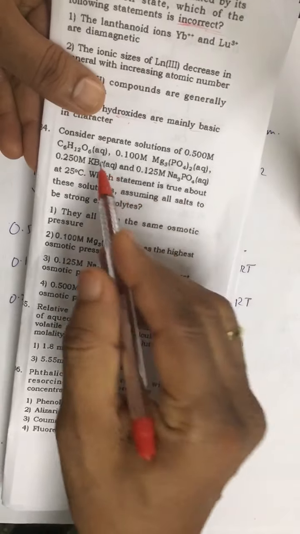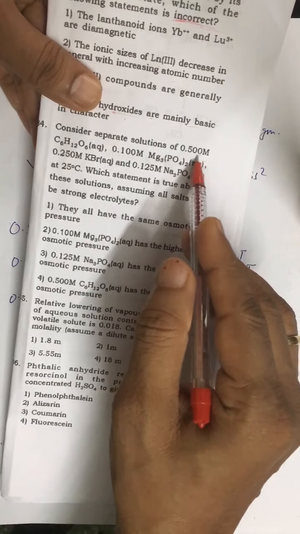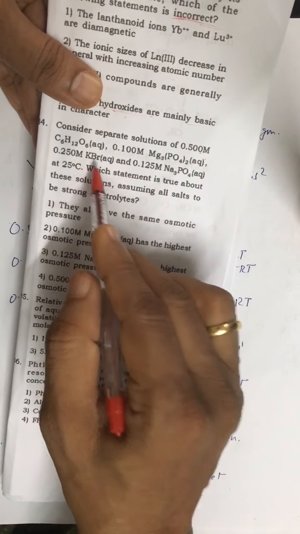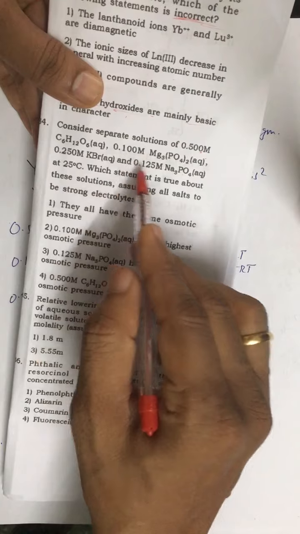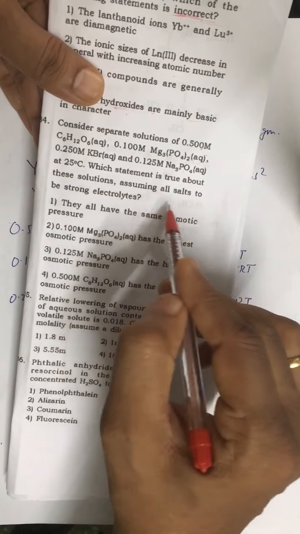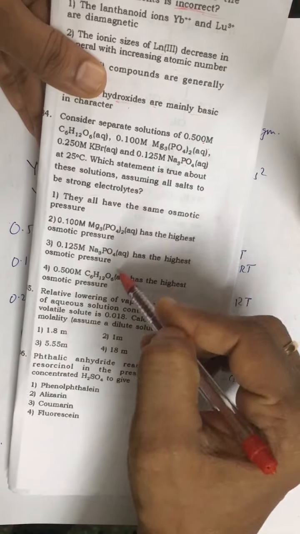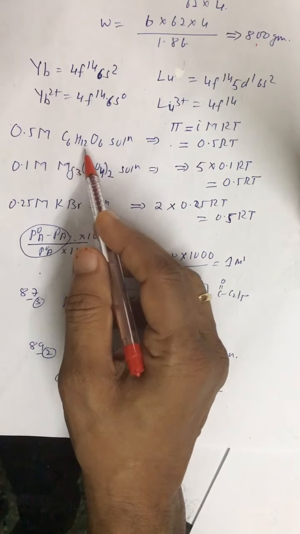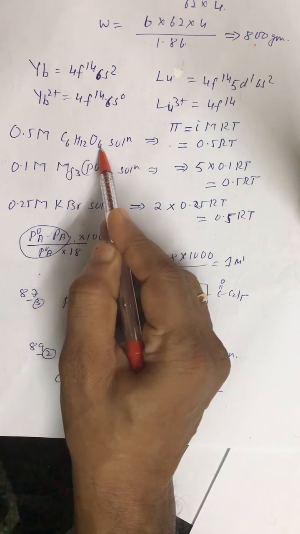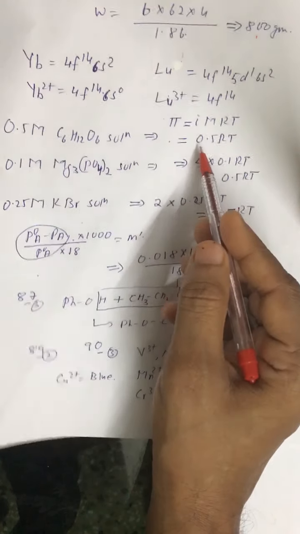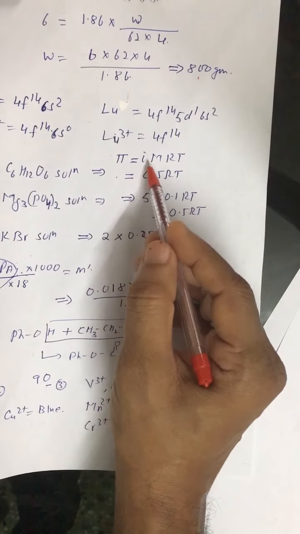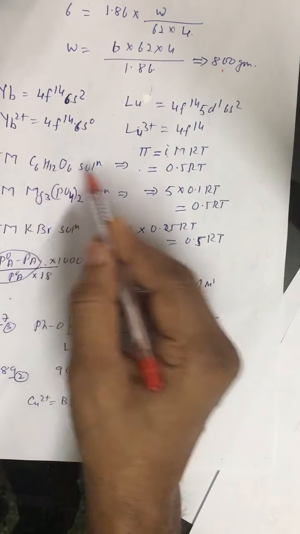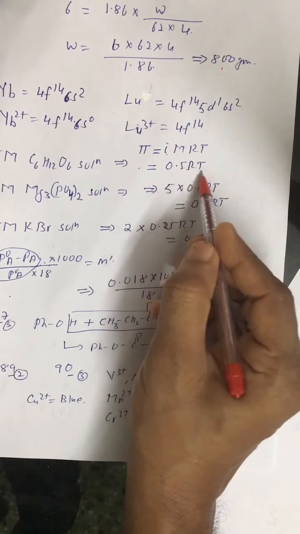84. Considering we have 0.5 molar glucose, magnesium phosphate, KBr and Na3PO4, all with different concentrations given, we have to compare their osmotic pressures. Pi is equal to iMRT, where i is the van't Hoff factor. For glucose, i is 1, so 0.5 RT.